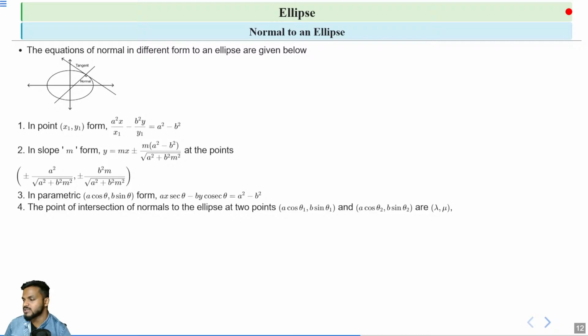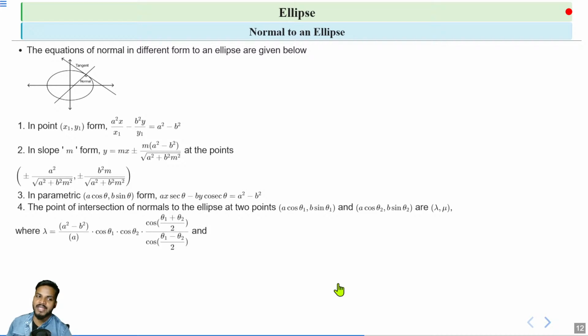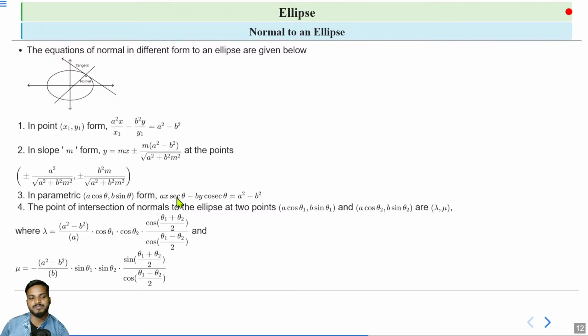So the point of intersection of these two normals is given by lambda, mu, where lambda is (a square minus b square) by a, cos theta 1 into cos theta 2 into cos((theta 1 plus theta 2) by 2) by cos((theta 1 minus theta 2) by 2), and mu is minus (a square minus b square) by b, sin theta 1 into sin theta 2 into sin((theta 1 plus theta 2) by 2) by cos((theta 1 minus theta 2) by 2).